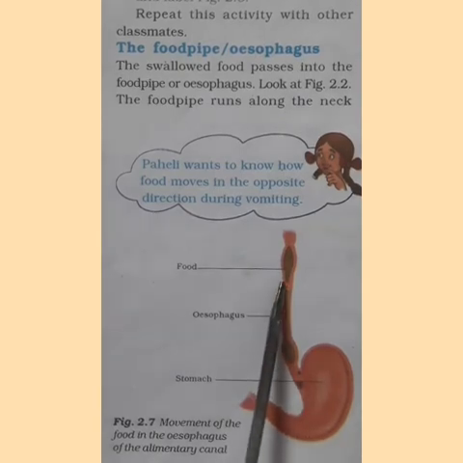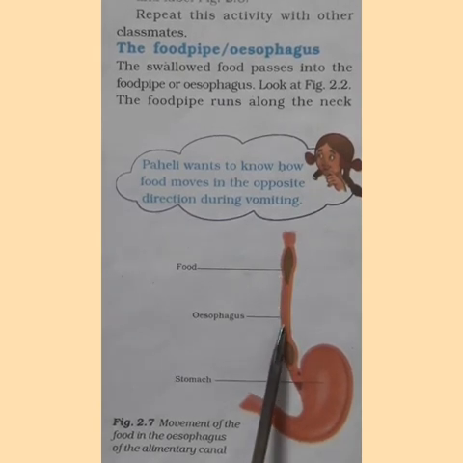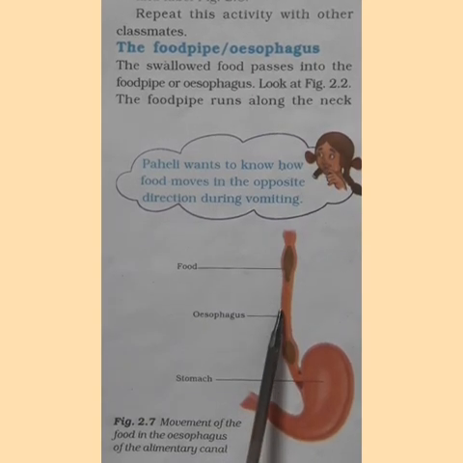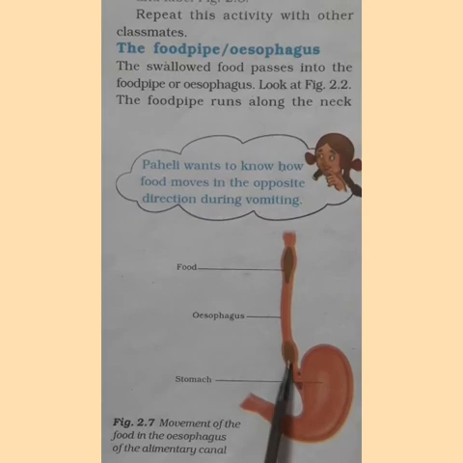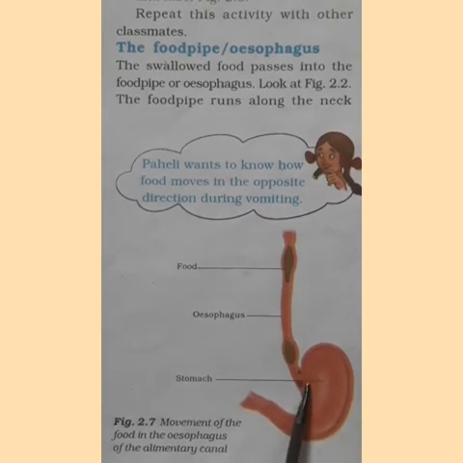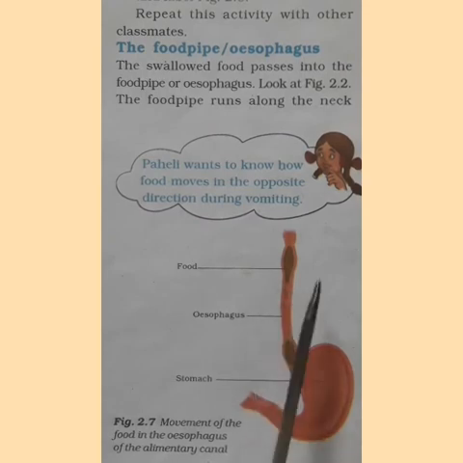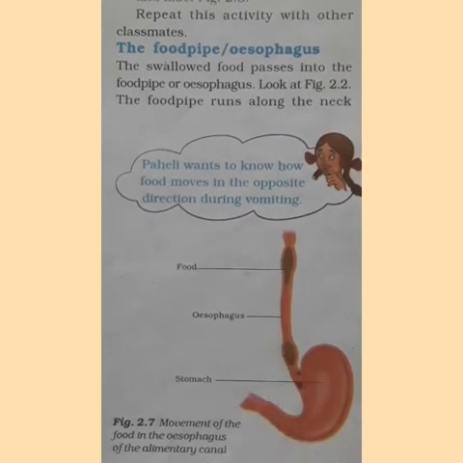It is actually by the contraction and relaxation of the walls of the esophagus that food can just move down and enter the stomach. So we can say that the esophagus is very flexible. Due to the movement of the walls, the food moves down.